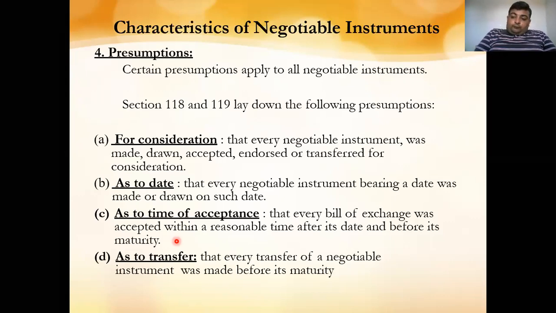The bank should accept it within a reasonable time, that is before the expiry, before the 90 days, and before the date of maturity. It should not happen that the bank accepts the bill after 90 days, because that is the due date for payment. At that time the bank cannot accept the bill that has been endorsed. So it must be before its maturity.